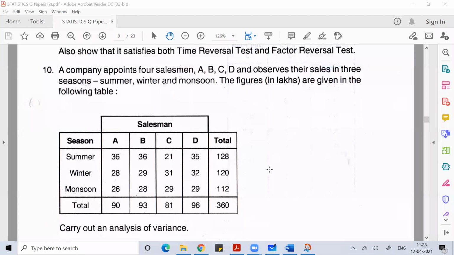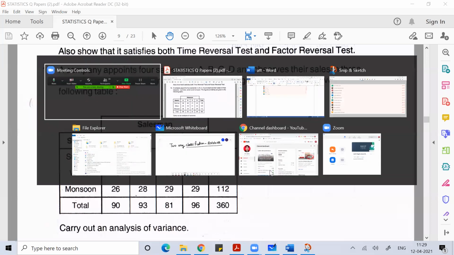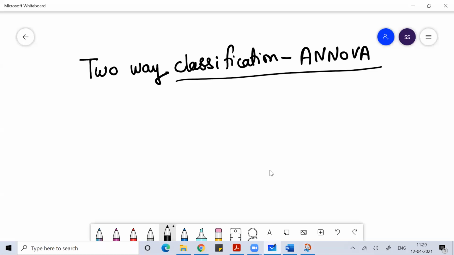So what we'll do is solve the problem by working on ANOVA, probably with two-way classification, where we'll take both conditions. We'll take salesman also and we'll take season also. I hope you people are understanding. Any doubt about whatever I just said? Because that part is missing here, how we need to perform the ANOVA, either season wise or salesman wise. So instead of discussing that concept or guessing, we'll do two-way classification of ANOVA.